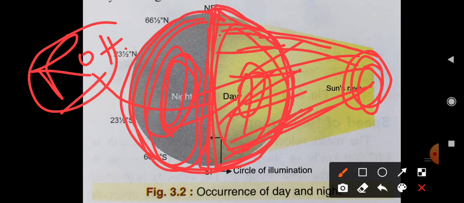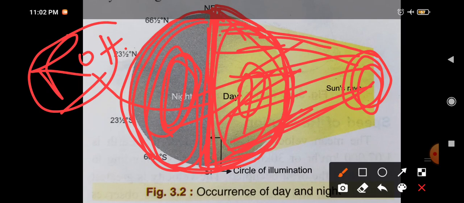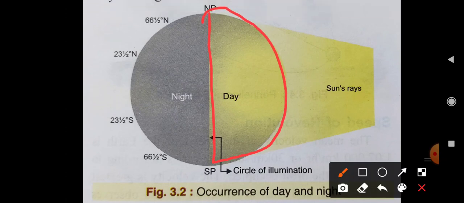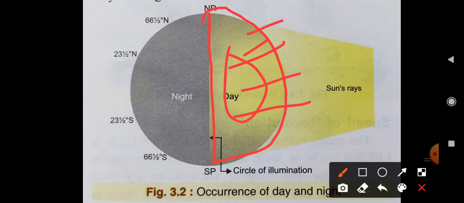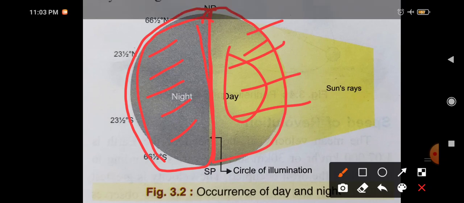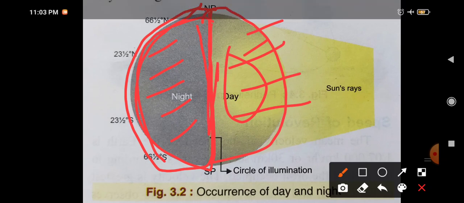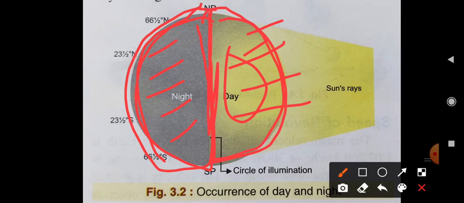Now you can see that if the earth is not rotating, this half part of the earth is always day and becomes very hot, and life is not possible. In the behind part where the night is, there is no sunlight, which means no heat. If no heat, it is completely frozen. So half the earth becomes frozen, and half the earth becomes very hot. That's why life is not possible without rotation. So you have to understand it very well.